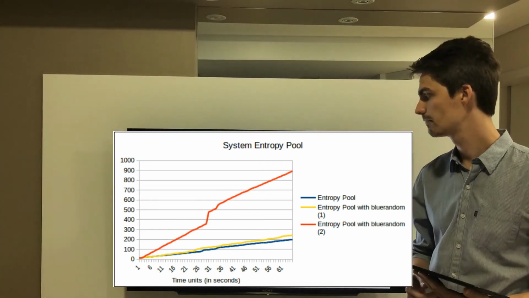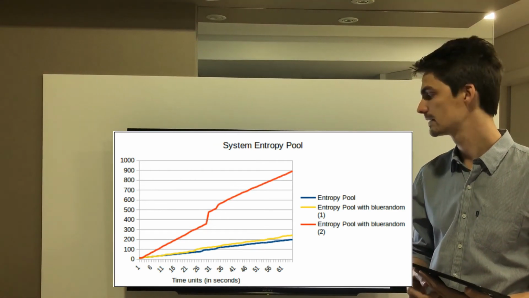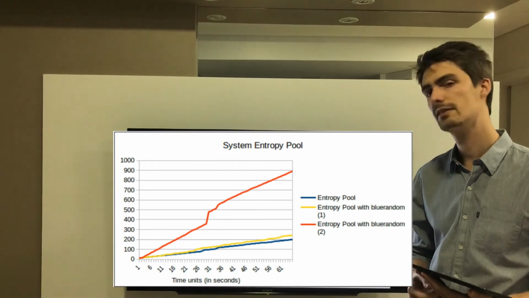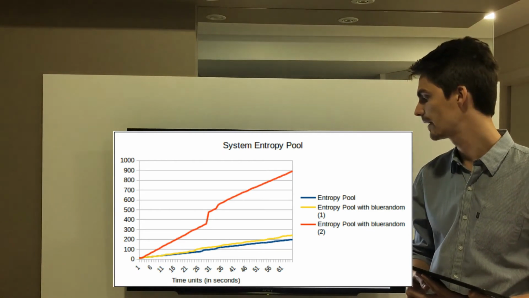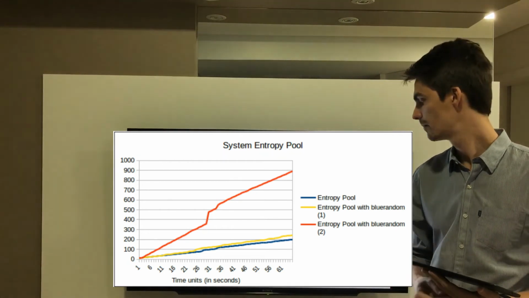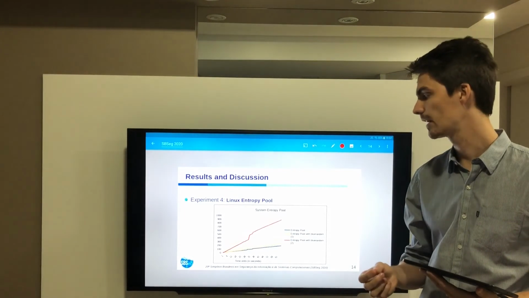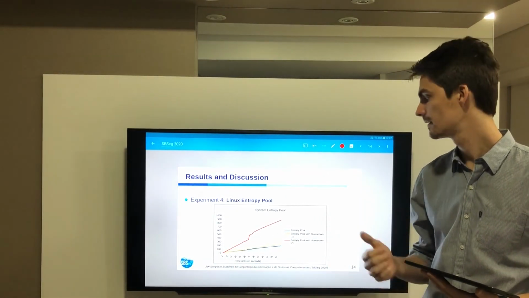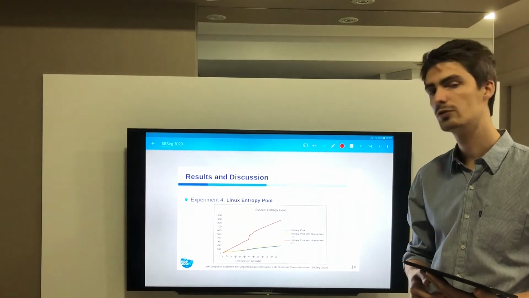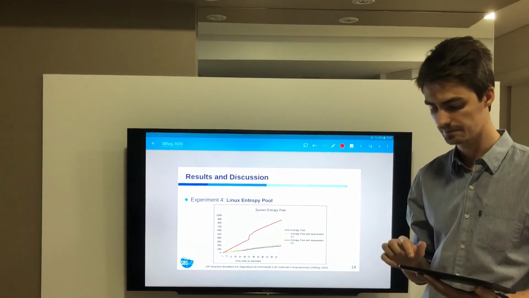However, we can state that in this case the Raspberry Pi 3 was configured to have limited network activity and no peripheral attached, so we can compare the entropy pool with Bluerandom and without Bluerandom. In such a scenario, which simulates a very limited IoT device, using Bluerandom can improve the entropy count in the system.